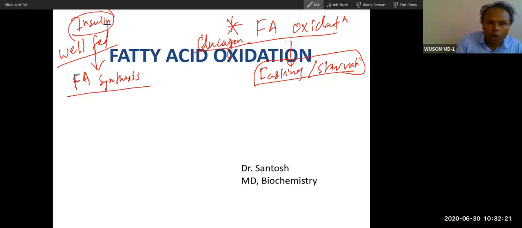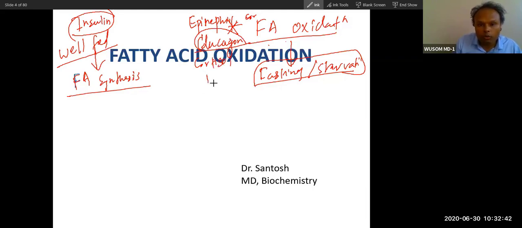Insulin will stand alone, but with glucagon other hormones also are there. Epinephrine will help glucagon, but no hormone helps insulin. Even glucocorticoid, cortisol will help glucagon. Even growth hormone will help glucagon partly.